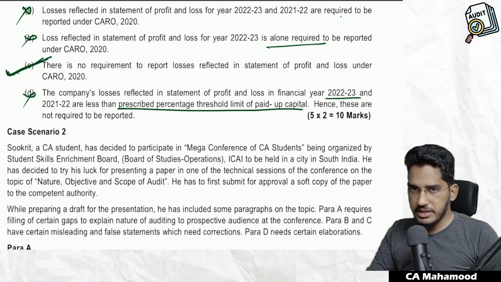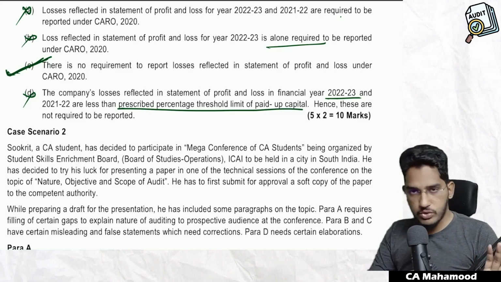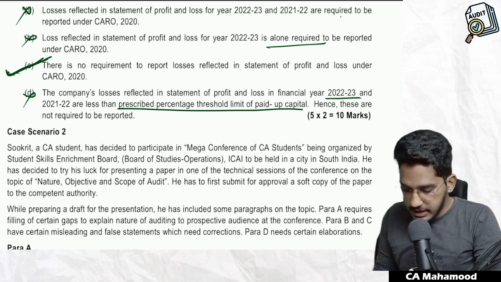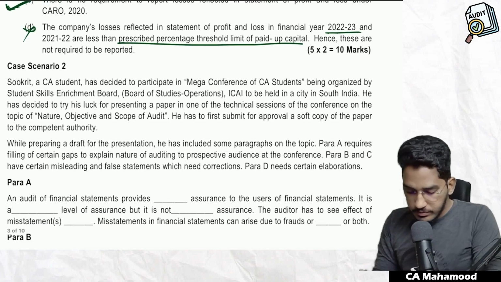Guys, able to understand everybody till here? So this is how you need to analyze the case scenario based MCQs and write the correct answers. Hope you guys are able to understand case scenario number 1. Now let us come to second case scenario. So let us try to understand and answer it.